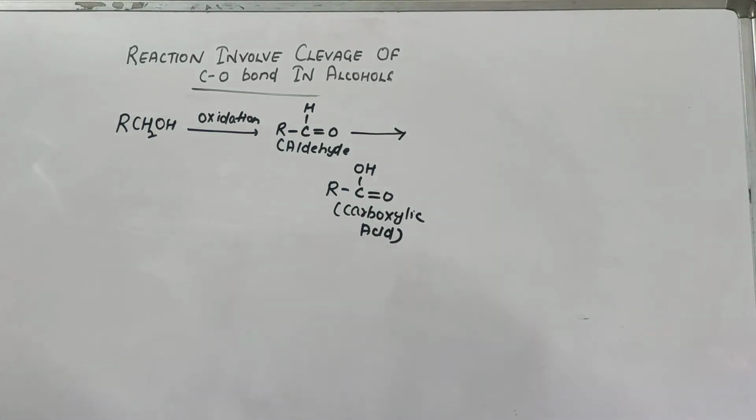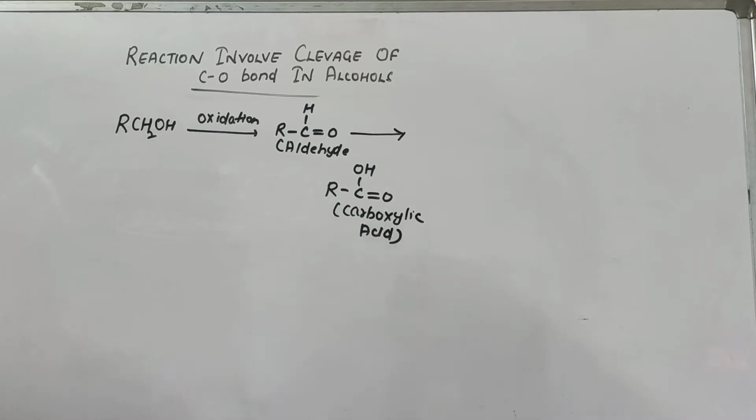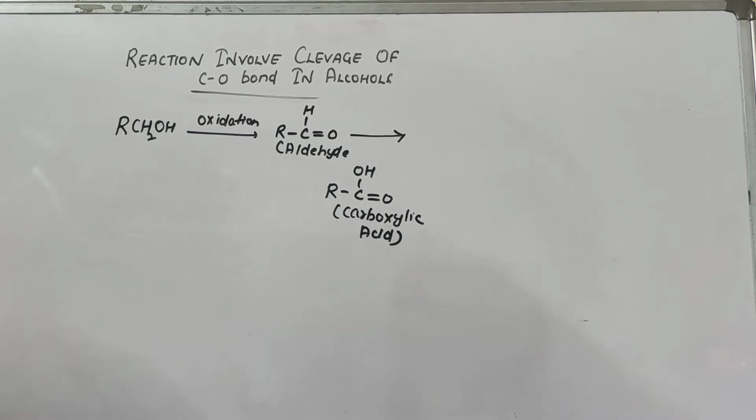Down below they have written that strong oxidizing agents such as acidified potassium permanganate are used for getting carboxylic acid from alcohols directly.